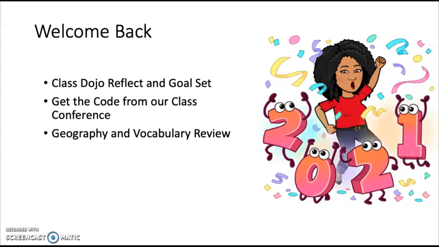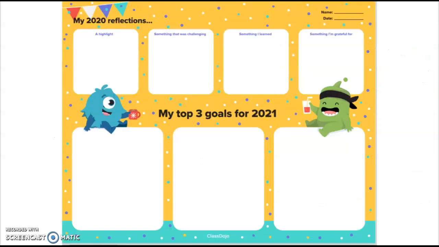So this is the activity. I think it's going to pull up. There it is. It's going to say in Dojo, my 2020 reflections. It's going to be kind of like a highlight, and so on and so forth. And then it's going to be your goals.